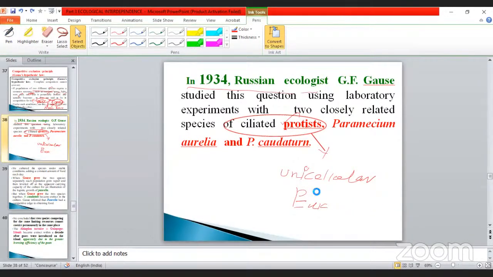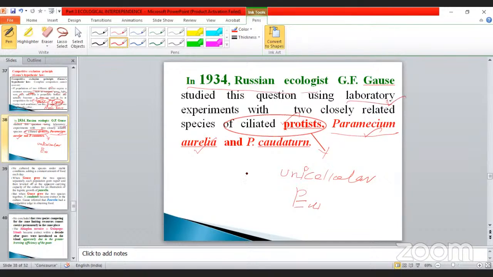So they have taken a good example. Just imagine there are two species there: Paramecium aurelia and also Paramecium caudatum. So these are the two species taken in the laboratory experiment.